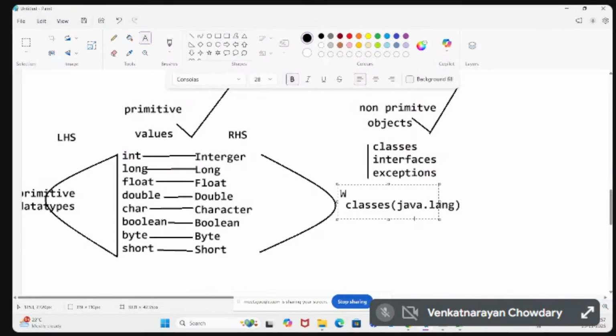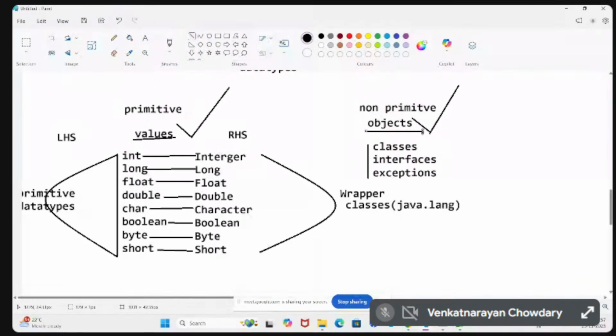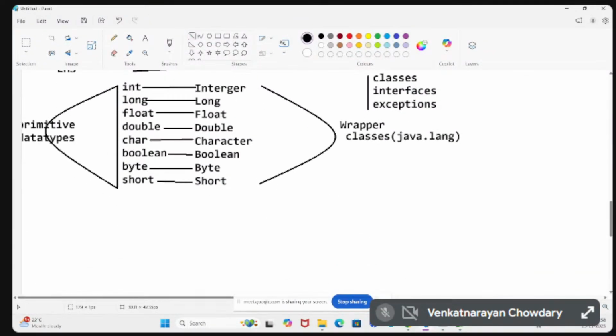These classes are called wrapper classes. What are the wrapper classes? For each and every data type there is a separate class: for int, for long, and so on. Primitive and non-primitive data types are different. Boolean has its own class, Boolean, and byte has its own class as well.